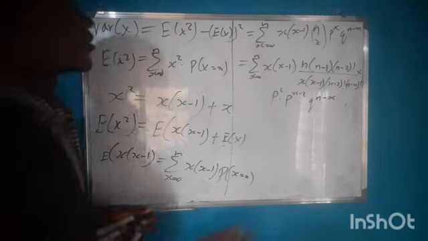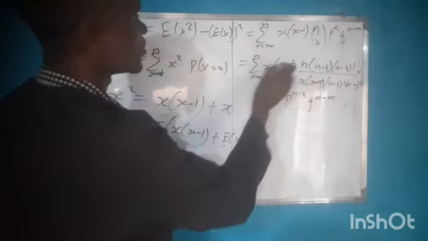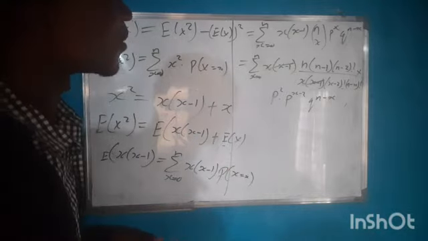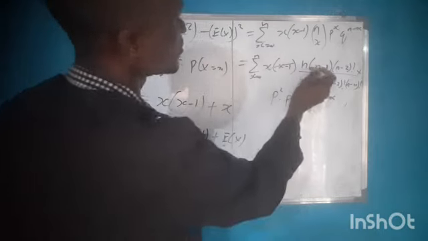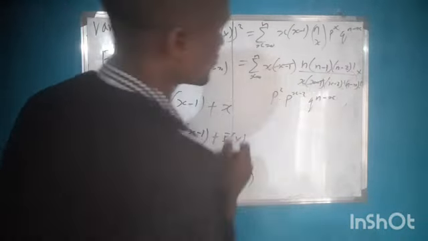So we cancel this. This is a constant, this is a constant. You can break them out of the summation.